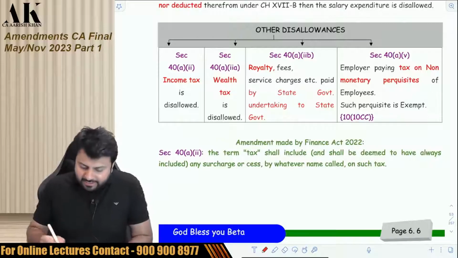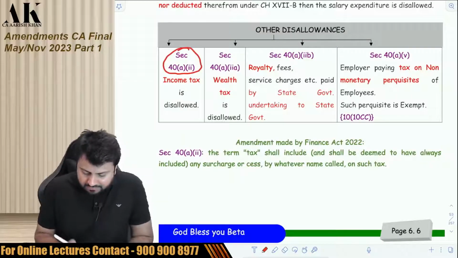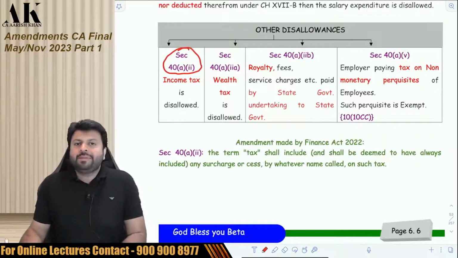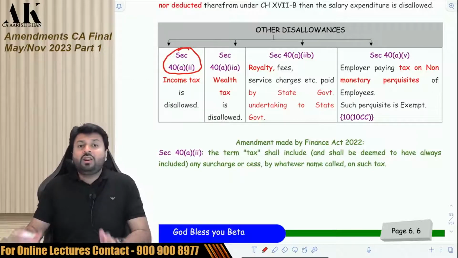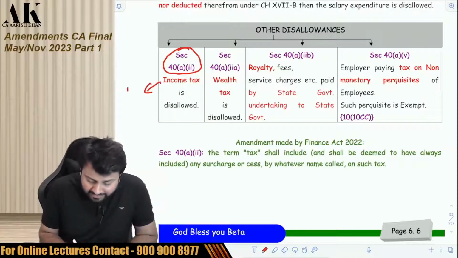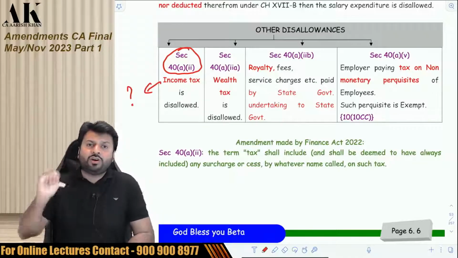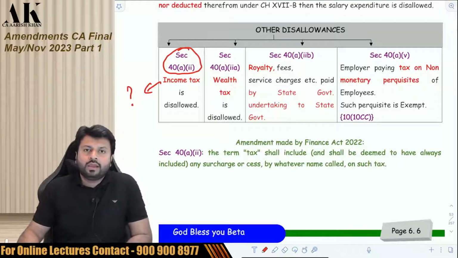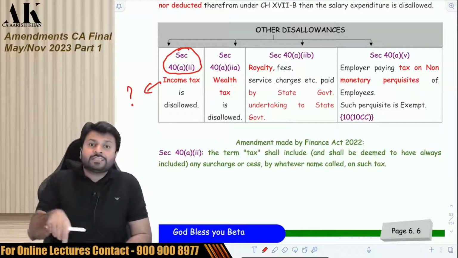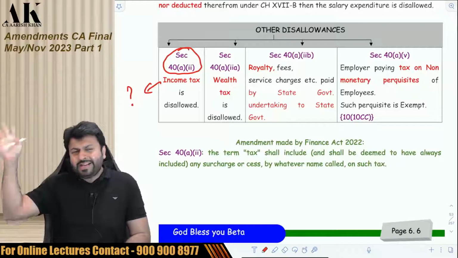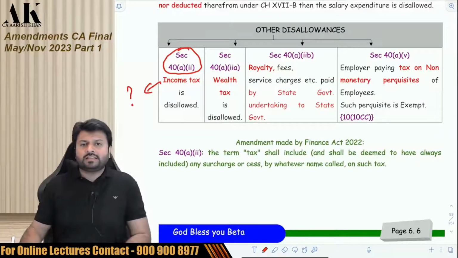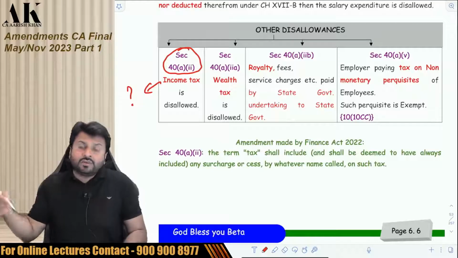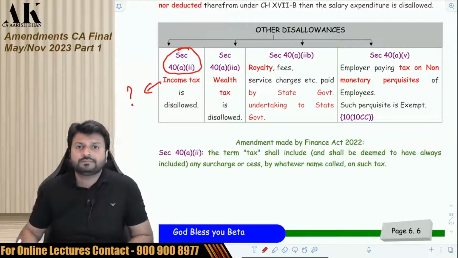So the next amendment is with respect to this small section 40(a)(ii), income tax is disallowed. We all know that income tax is disallowed, but there is a lot of, again, disparity across the country whether this income tax will include surcharge and cess or not, and whether surcharge and cess will also be disallowed or it will be allowed. So there were so many high courts which used to say that income tax does not include surcharge and cess, and therefore surcharge and cess was allowed by certain high courts.